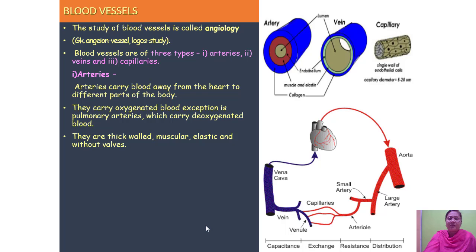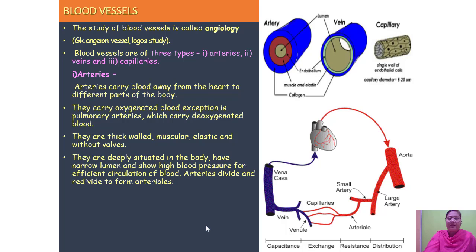They are thick-walled, muscular, elastic and without valves. They are deeply situated in the body, have a narrow lumen and show high blood pressure for efficient circulation. Arteries divide and redivide to form the arterioles. Okay, so these are the arteries. You can see the figure here, arteries, and the space in between is called the lumen.